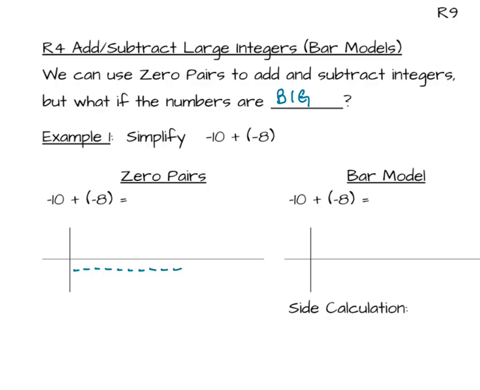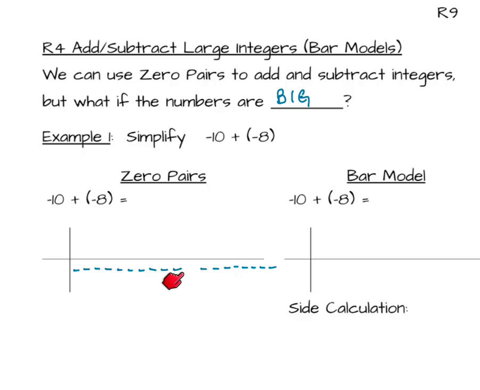These numbers are not that big, but they're kind of getting there, right? So I'm going to add negative 10 plus negative 8. So I drew 10 negatives, and then I leave a space, and I draw 8 more negatives, and already this is taking a lot of time and a lot of space. And maybe it's easier to make a mistake.